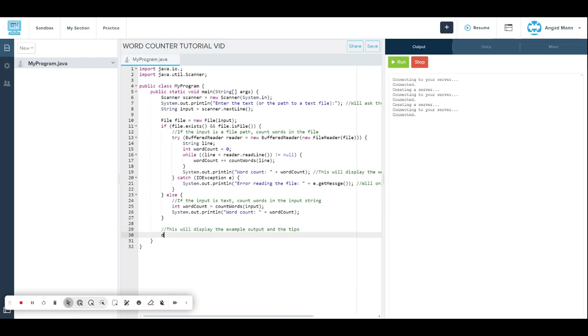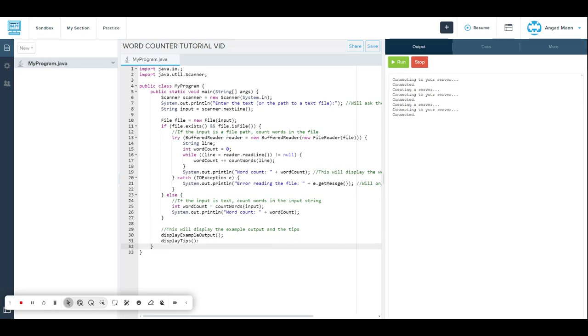And then we're going to put displayExampleOutput and brackets and the semicolon thing again. And then under that is going to be displayTips, because we'll have tips with the output. So displayTips and bracket again with the semicolon thing again.